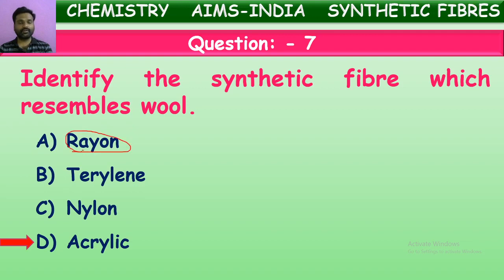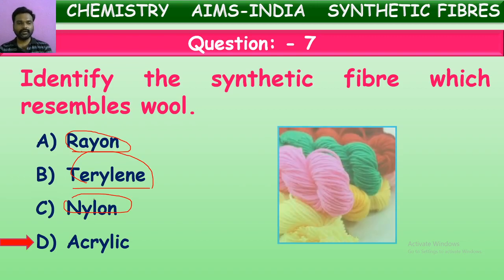Rayon, as we know, is called artificial silk. Terylene is one of the synthetic fibers, but it does not resemble wool. Nylon is the strongest fiber, but it does not resemble wool. No, acrylic is the correct answer. We say here it seems like woolen threads, woolen fiber, but it is made of acrylic. Okay, fine. Let us go to the next question.